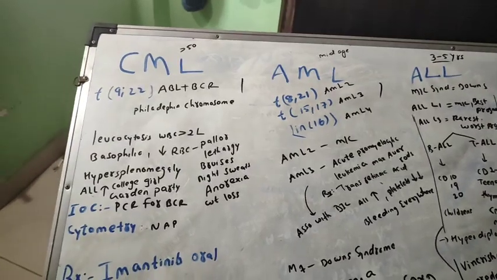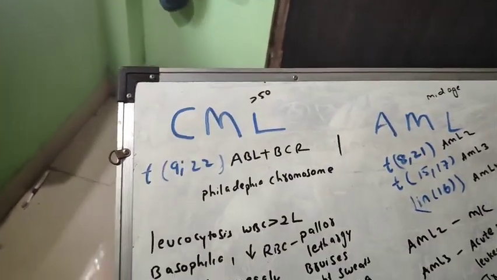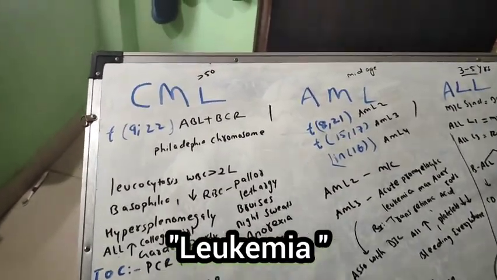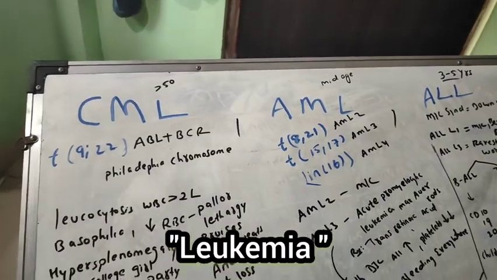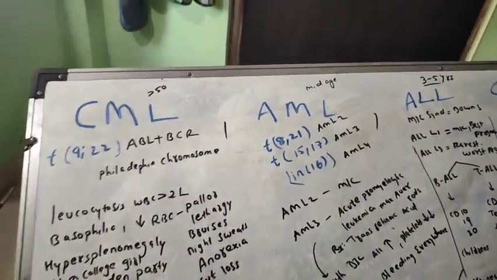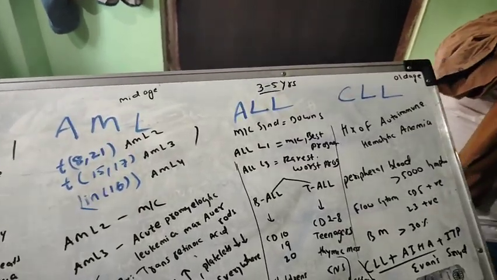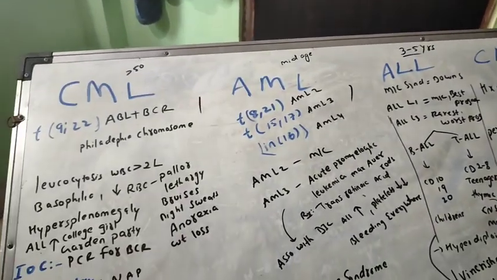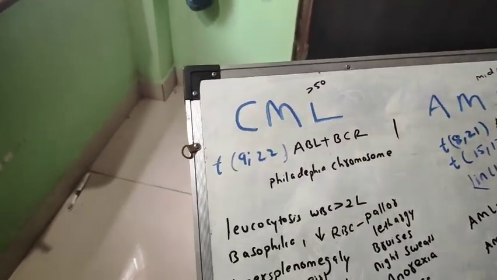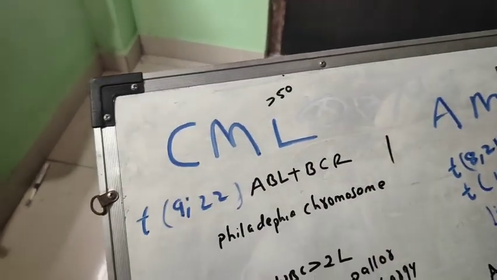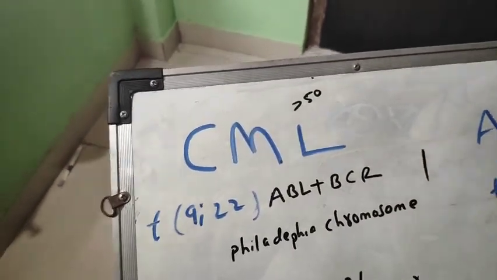First of all, we have CML, chronic myeloid leukemia; AML, acute myeloid leukemia; ALL, acute lymphoblastic leukemia; and CLL, chronic lymphocytic leukemia. First of all, you have to know what these are and why these leukemias occur.